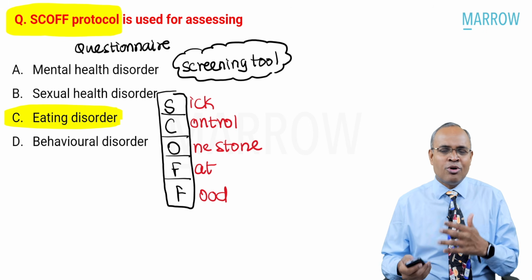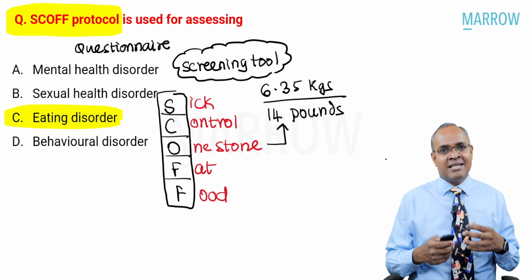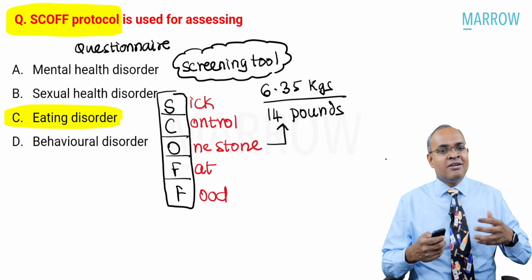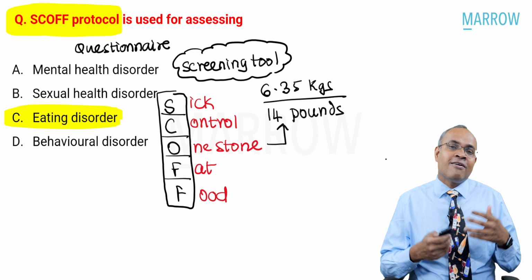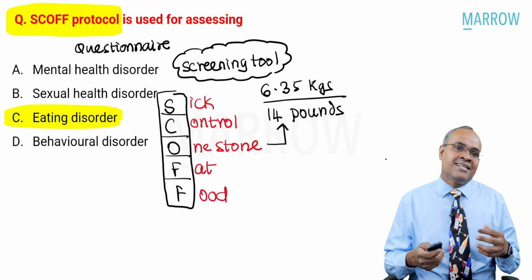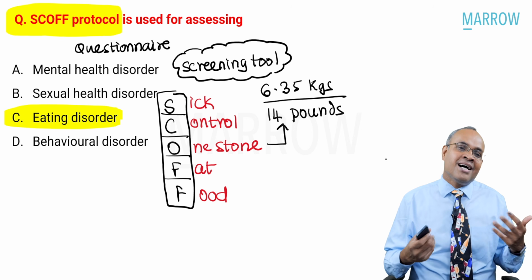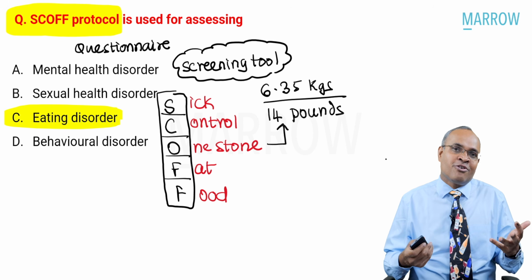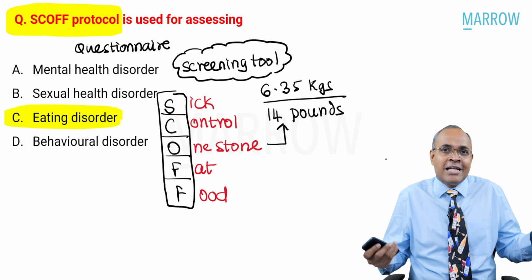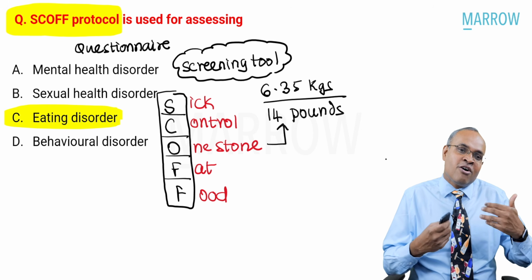What is this one stone, by the way? One stone basically is a very colloquial UK use of the word. One stone means 14 pounds of weight, or about 6.35 kgs. So if you want to ask somebody, have you lost too much weight? They used to ask, have you lost about 1 stone of weight, which is about 14 pounds. If you lost too much weight, they'll say, oh, it looks like you've lost 1 stone of weight. It was a UK colloquial way of talking.